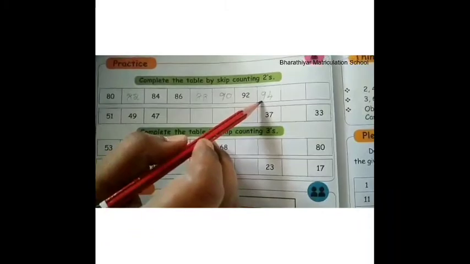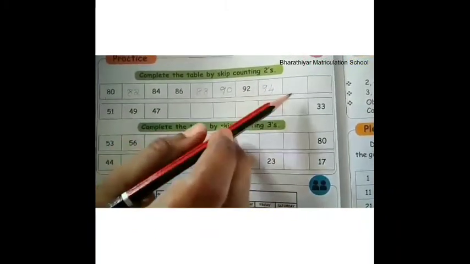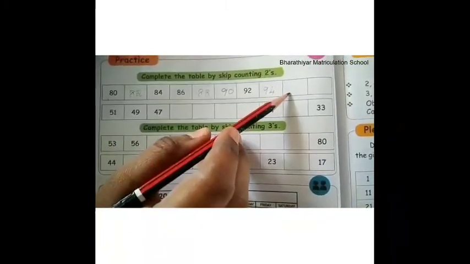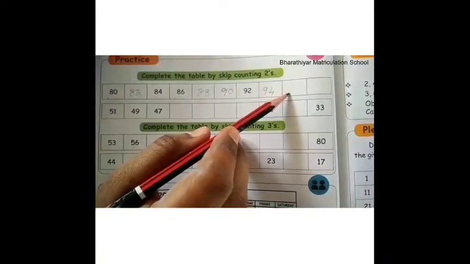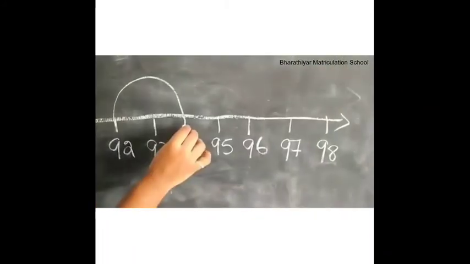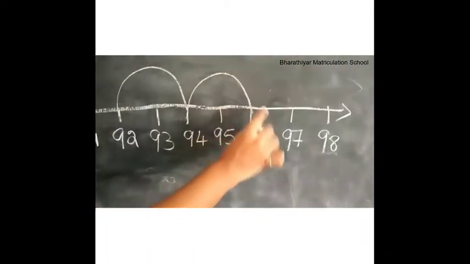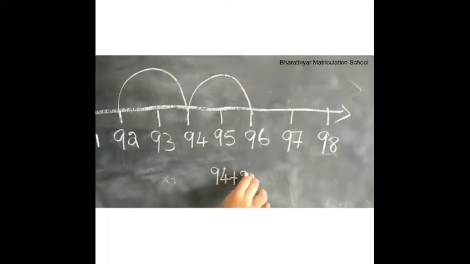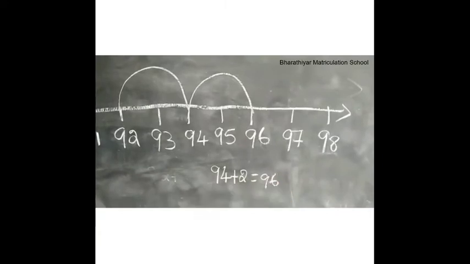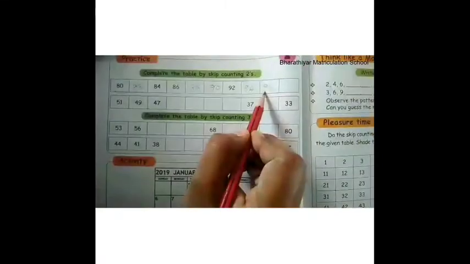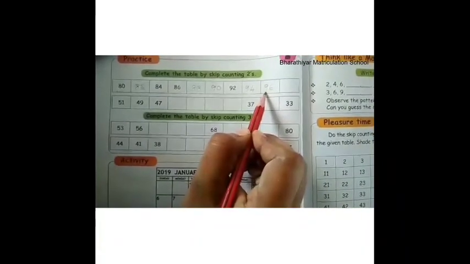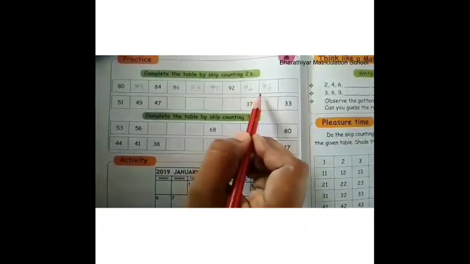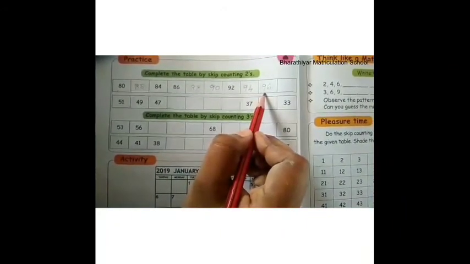Now the number is 94. What is the next number to 94 in skip counting by 2's? If we add 2 to 94, we get 96. That is, 94 plus 2 is equal to 96. Therefore, 96 is the next number to 94 in skip counting by 2's.